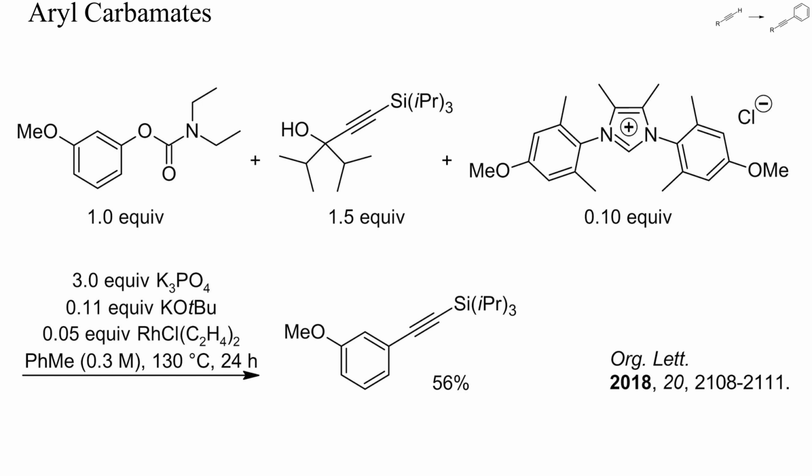Phenol-derived aromatic electrophiles, such as sulfonates, esters or carbamates, are about as unreactive as aryl chlorides. Alkynylation of such substrates requires sterically demanding catalysts and often a high temperature. In this example, an aryl carbamate was coupled with silylated acetylene with the aid of 5% of a rhodium carbene complex. The alkyne was generated by base-induced dealkylation of a propargylic alcohol.